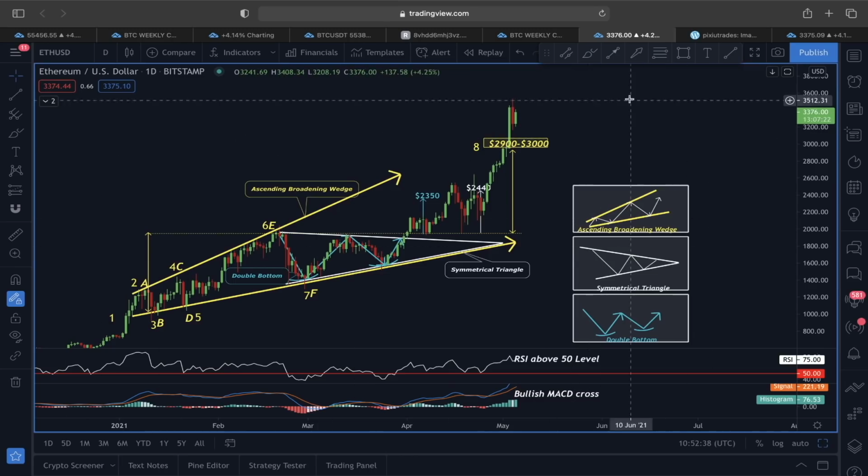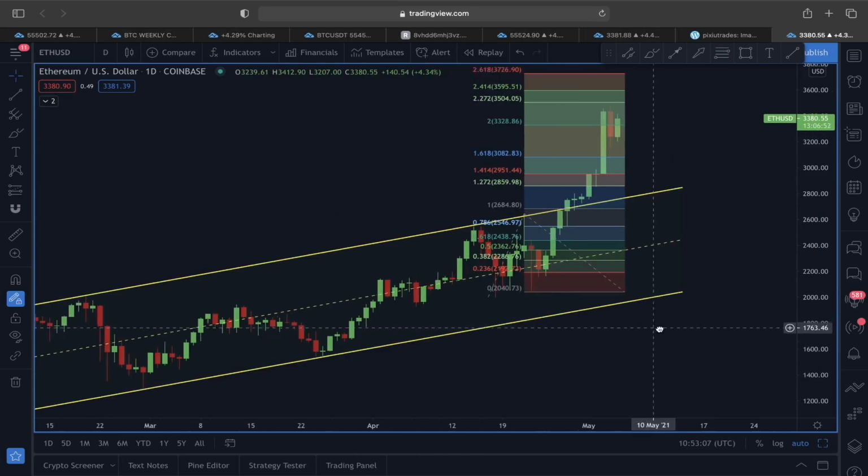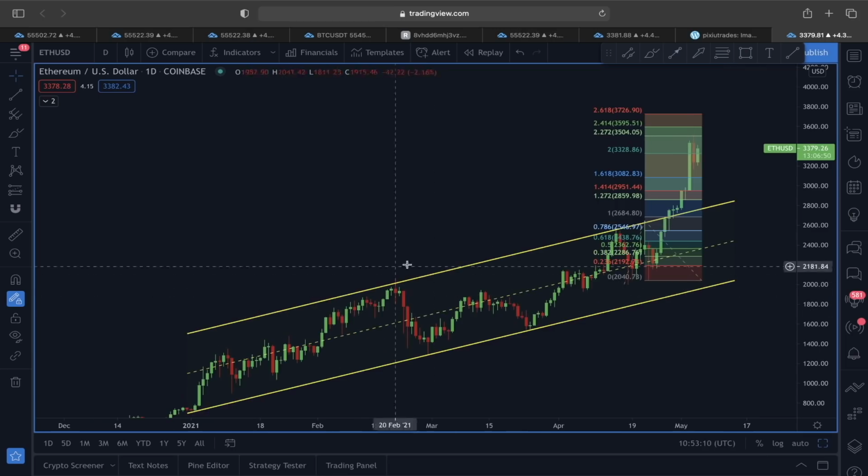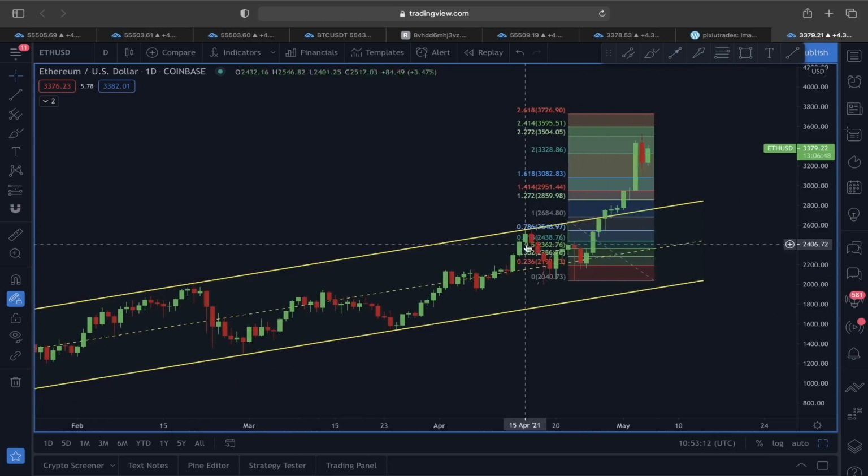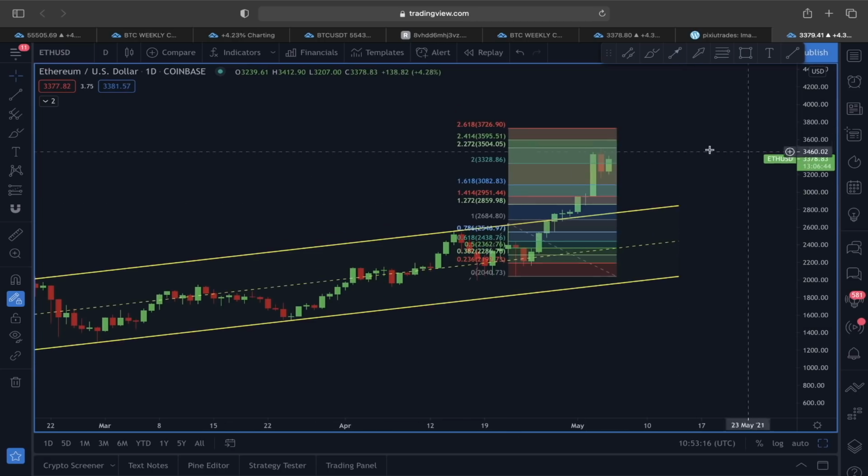And if you look at the same scenario here, if you monitor this in a daily time frame, you can see, guys, the price here was following this ascending channel for Ether. Since we have broken out of it and are seeing this upward price movement, what to expect next?